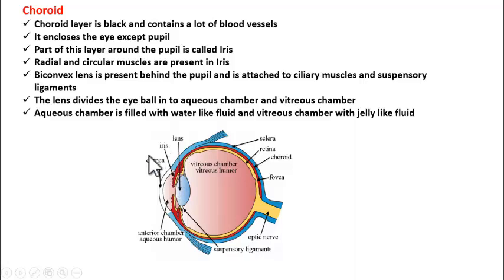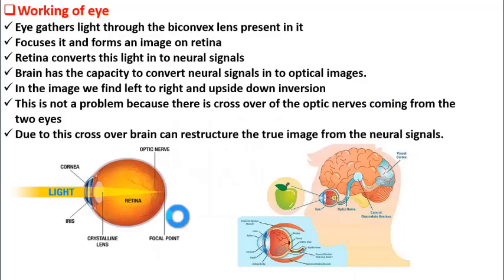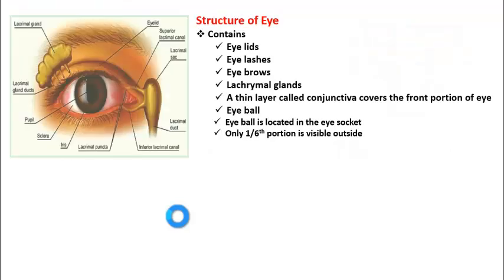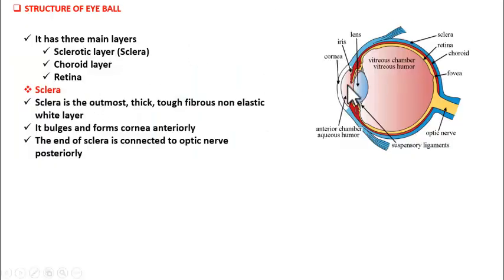So what is this projection called? Iris. Iris is looking like rods here, but actually iris is a disc-like structure that we see in our eye. I will show you. You all know how an iris looks. So this is the iris. This disc is the iris. And this black spot we are seeing here, that is the pupil. Pupil is the space left by the choroid layer. See here. So iris is a disc, and at the center of the disc there is a space, and that space is called the pupil.